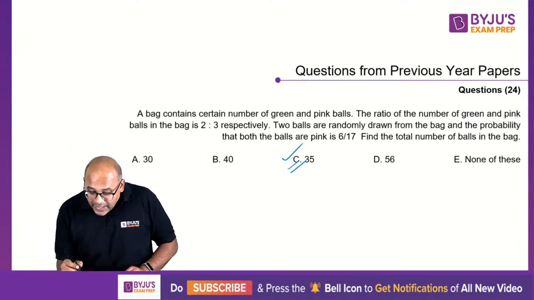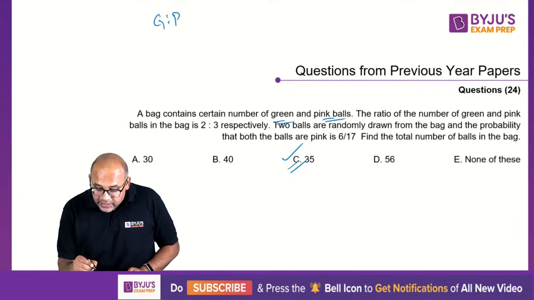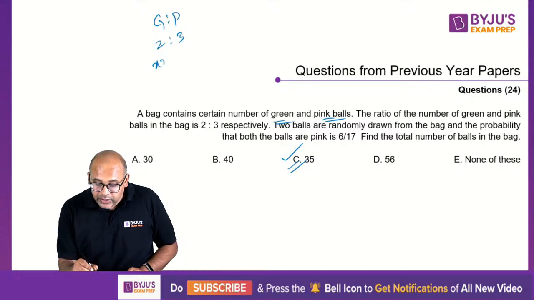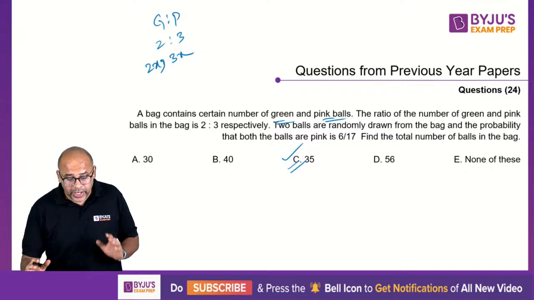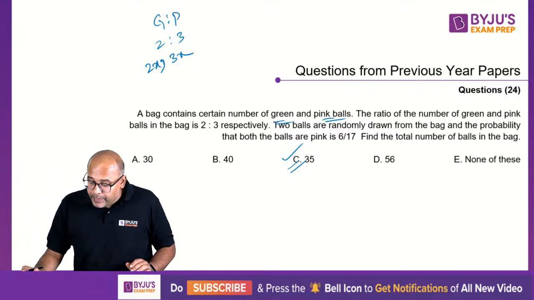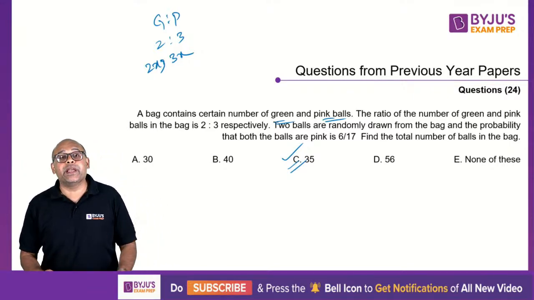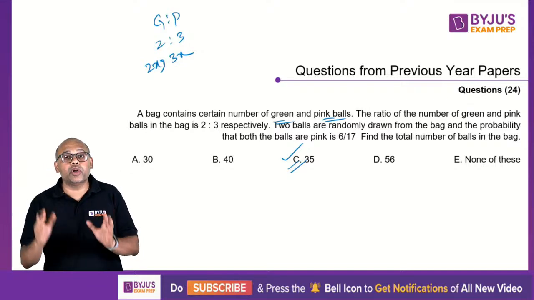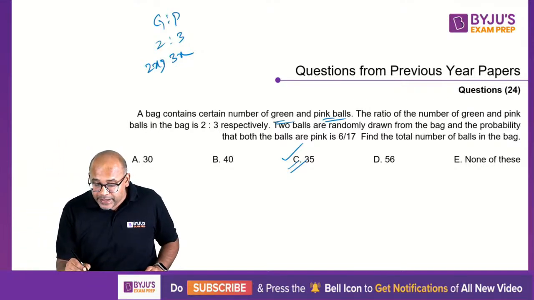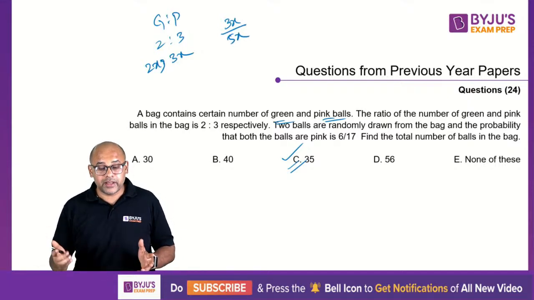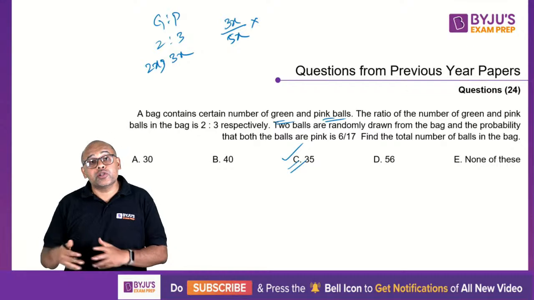Anyway, a bag contains a certain number of green and pink balls. Green and pink are in the ratio 2:3. Let me take 2x and 3x as the quantity. 2 balls are randomly drawn from the bag, and the probability that both the balls are pink. So what is the probability that both balls are pink? The first ball is pink, so that is 3x by 5x. That's the probability. Now, the next ball also has to be pink.